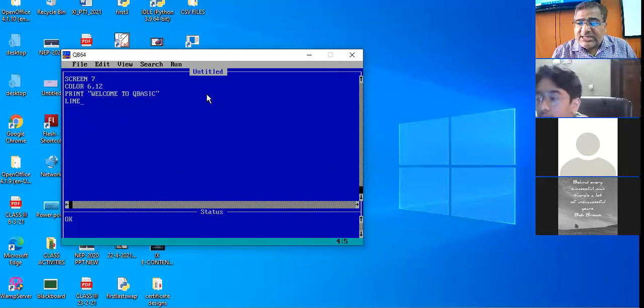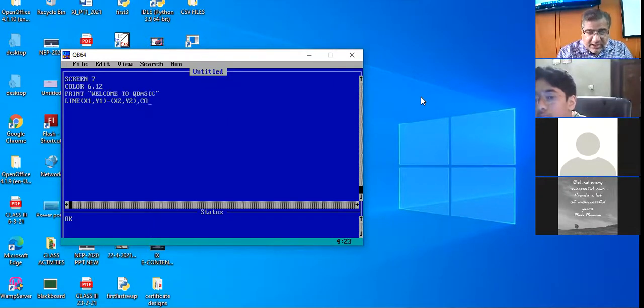Okay. So what is the general formula to draw the line? Line statement x1 comma y1 minus x2 comma y2 and give the color of the line, whatever color you want to give. Right? Now suppose I want to draw a line.